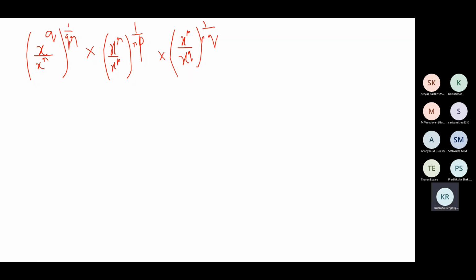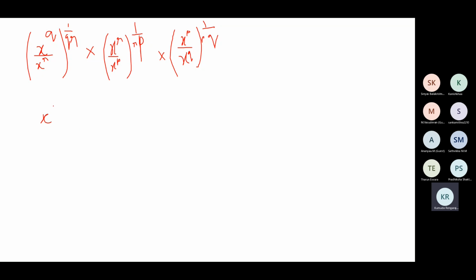See, you can multiply. Now, when you multiply the powers, what do you get? What is x to the power q into 1 by qr? Multiply the numerator and the denominator, multiply the numerator x to the power q and the denominator x to the power r with the power 1 by qr.